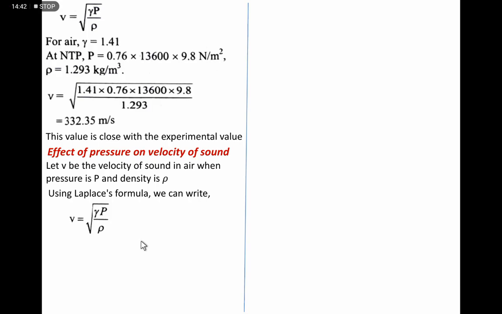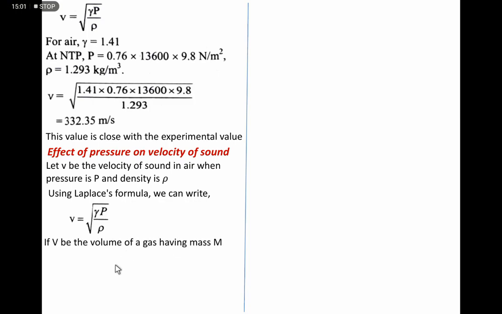Here v is the velocity of sound in air, P is the pressure, rho is the density, and according to the Laplace correction, gamma has to be considered because it is an adiabatic process.